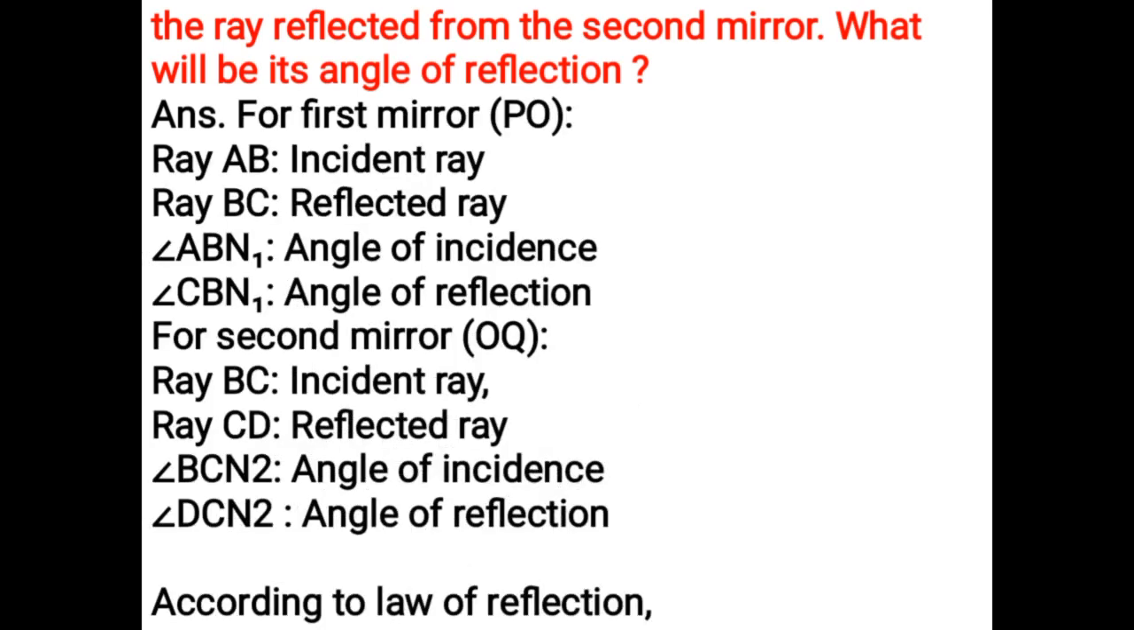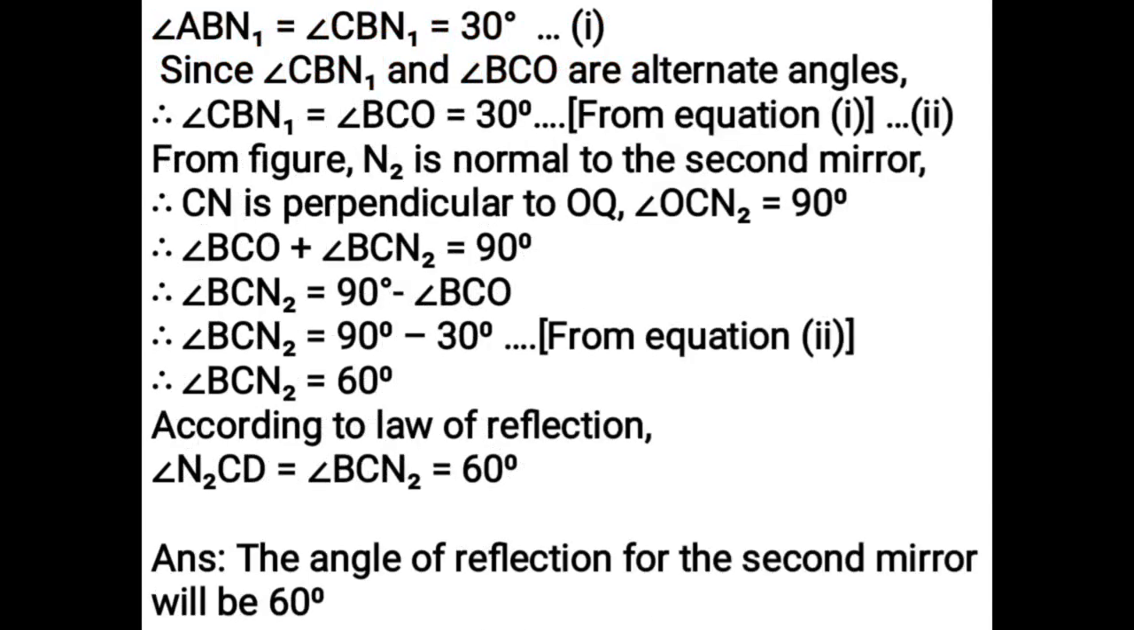For first mirror PO, ray AB is the incident ray, BC is the reflected ray, angle ABN1 is the angle of incidence, angle CBN1 is the angle of reflection. For second mirror OQ, ray BC is the incident ray, CD is the reflected ray, angle BCN2 is the angle of incidence, angle DCN2 is the angle of reflection. According to law of reflection, angle ABN1 is equal to angle CBN1 is equal to 30 degree, from equation 1. Since angle CBN1 and angle BCO are alternate angles, therefore angle CBN1 is equal to angle BCO is equal to 30 degree, from equation 1 and 2.